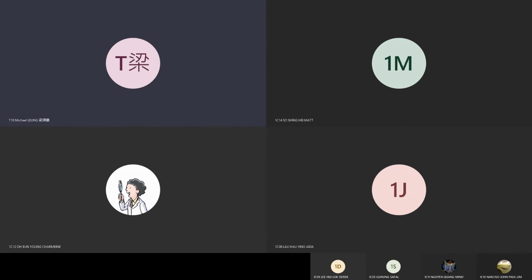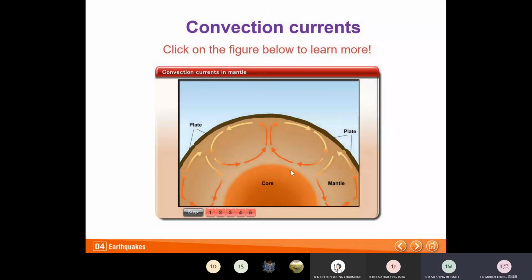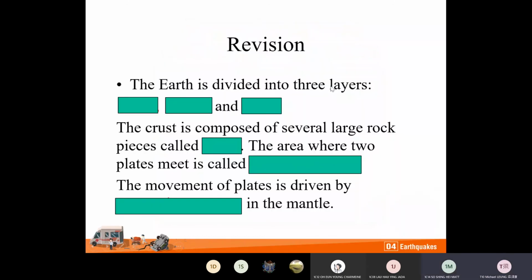Okay, so let's do some revision. The Earth is divided into 3 layers. So please answer the question first. What are the 3 layers of the Earth?